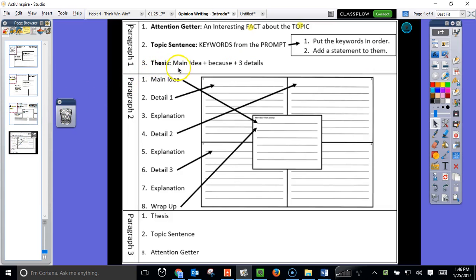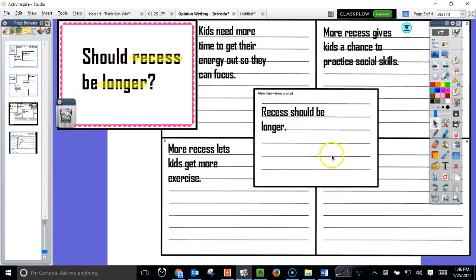The third and final step is probably the easiest if you've done a foursquare. And that's just the main idea plus the word because plus the 3 details you came up with to support your main idea. So I'm going to go back to my foursquare. My main idea is that recess should be longer. So I'll say that, then I'll say the word because, and then I'm going to list my 3 reasons.